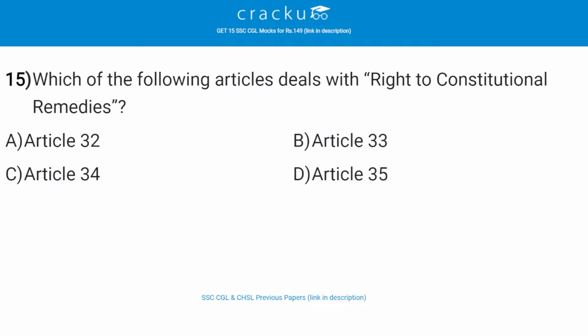Which of the following article deal with right to constitutional remedies? The correct answer is A, that is Article 32. So Article 32 deals with the right to constitutional remedies or affirms the right to move the Supreme Court by appropriate proceedings for the enforcement of the right conferred in Part 3 of the Constitution.